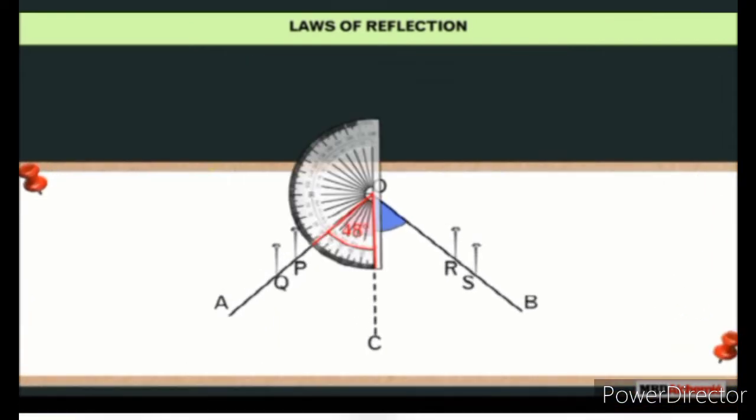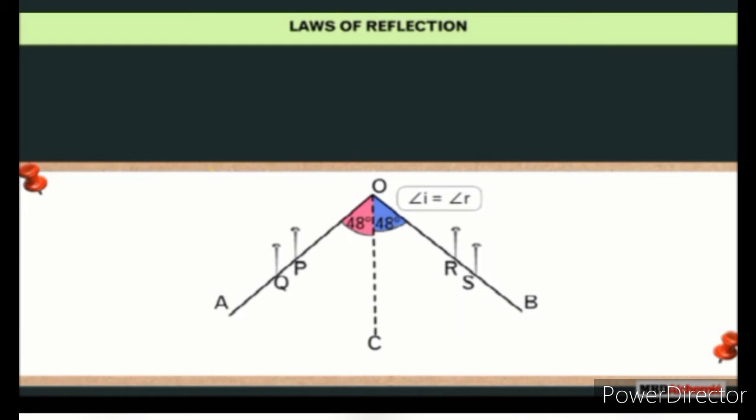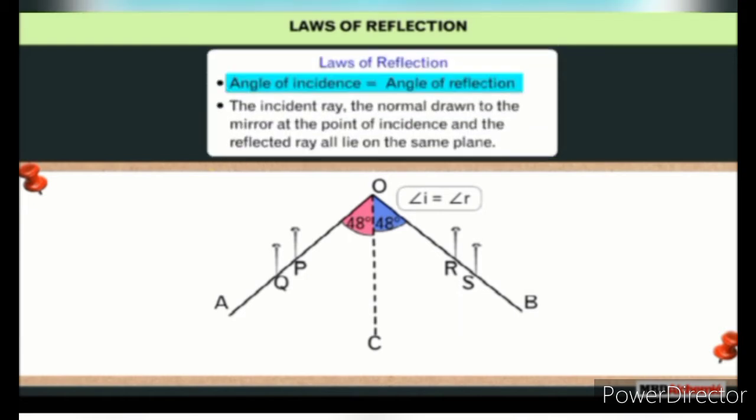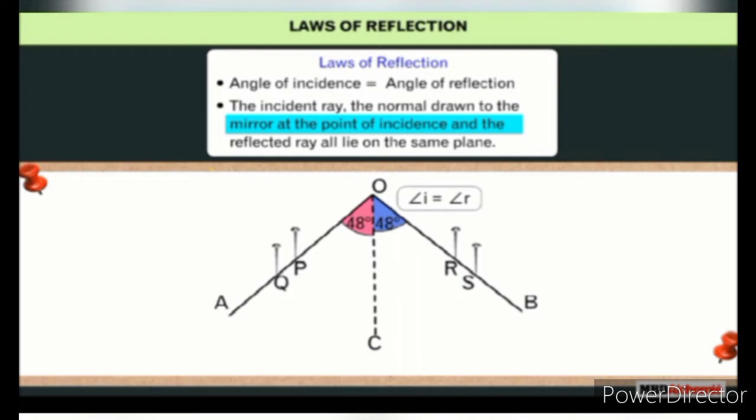Next, measure angle AOB and angle BOC. They are found to be equal. Thus, angle of incidence is equal to the angle of reflection. Also, the incident ray, the normal drawn to the mirror at the point of incidence, and the reflected ray all lie on the same plane. These are the laws of reflection.